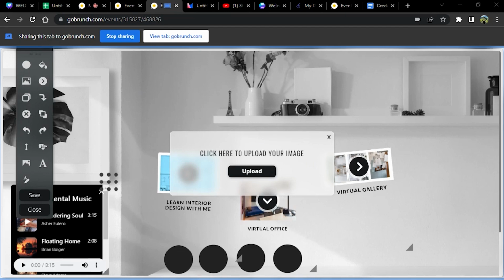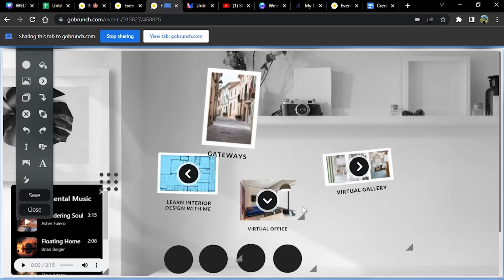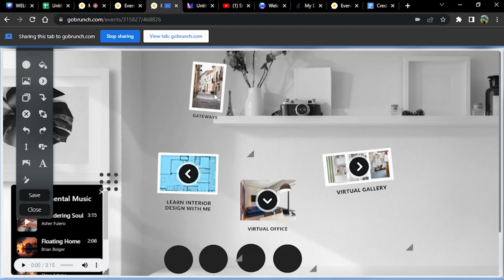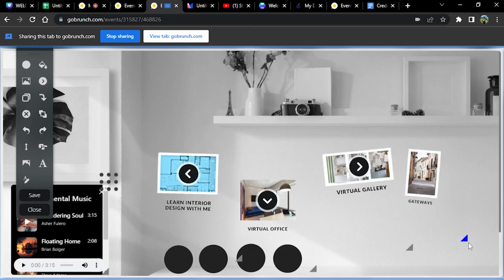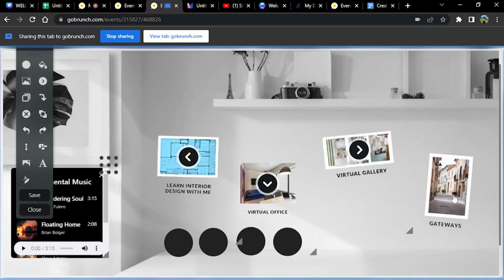And Isabel maybe can connect her room with Frank. And we start to create this kind of, just like the internet, we have backlinks. Here in GoBrunch, we have the concept of gateways, which is really, really cool, where you guys can connect your spaces.